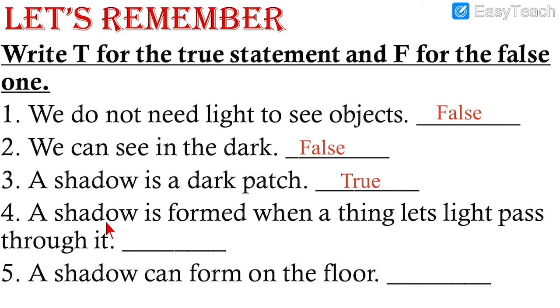Number 4. A shadow is formed when a thing lets the light pass through it. So that is false, because a shadow is formed when the thing does not allow the light to pass through it. When is the shadow formed? When the thing does not allow the light to pass through. Here it is given, when the thing lets the light pass through, means it allows the light. So that's false. The shadow is only formed when the light does not pass through it, through any object.